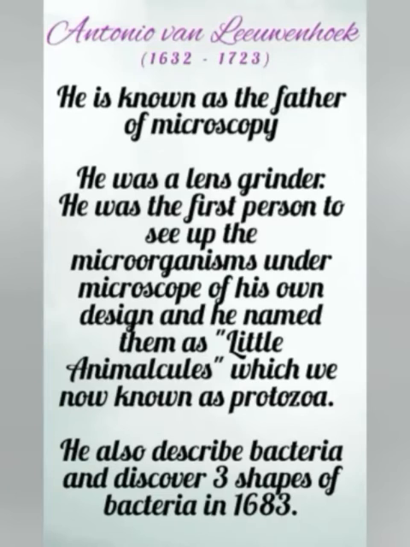Anton van Leeuwenhoek, 1632 to 1723. He is known as the father of microscopy. He was a lens grinder. He was the first person to see microorganisms under a microscope of his own design, and he named them little animalcules, which we now know as protozoa. He also described bacteria and discovered 3 shapes of bacteria in 1683.